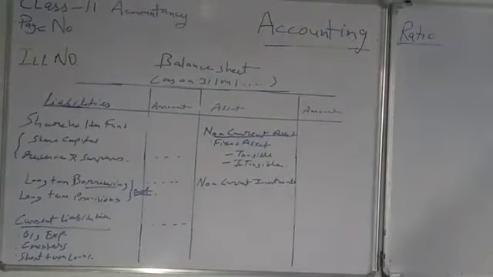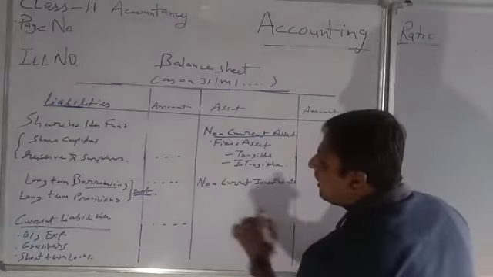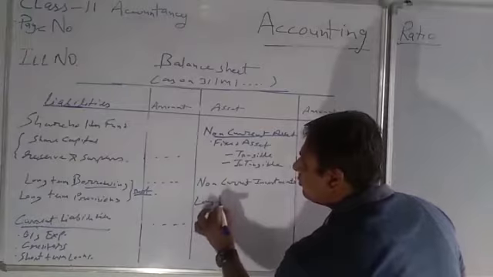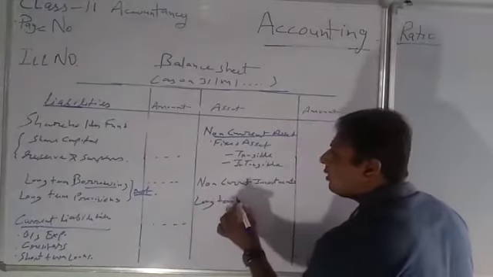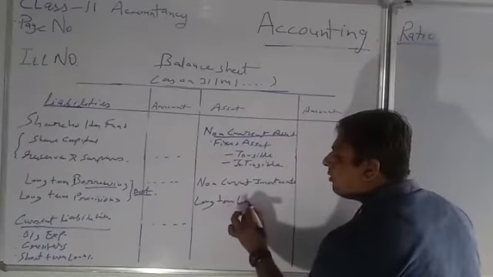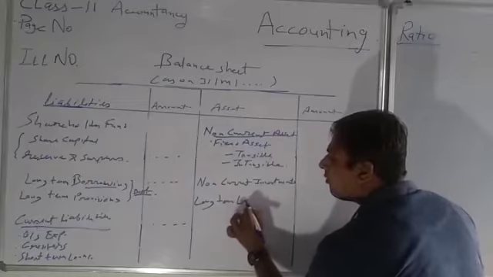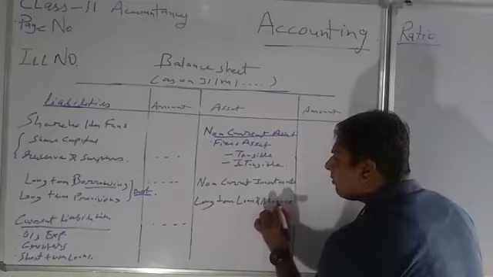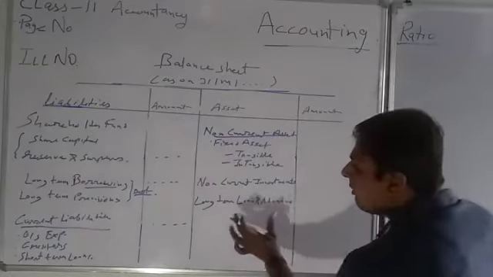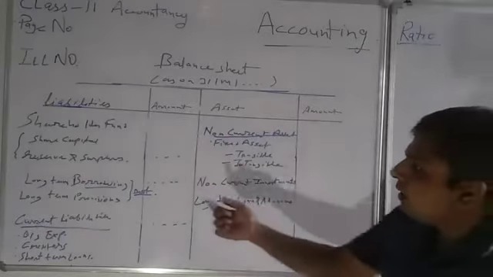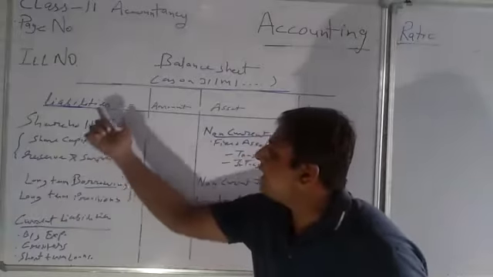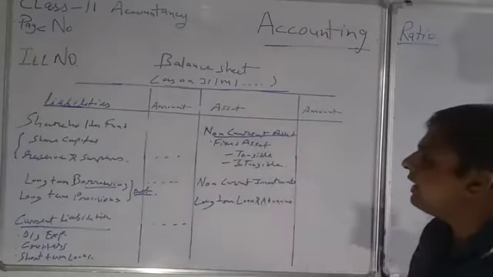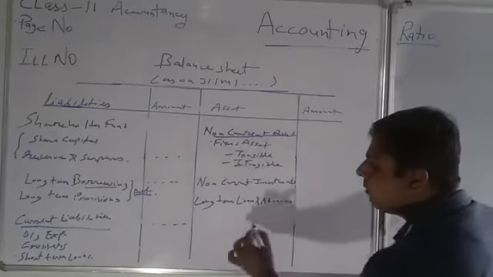And here one more thing can come: long-term loans and advances. Remember these terms. Long-term borrowing is a liability, and long-term loans and advances is our asset. That is very important to know in this chapter.